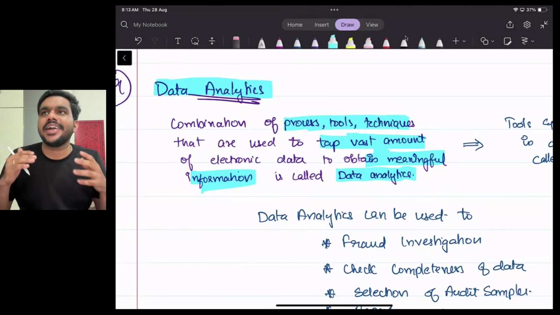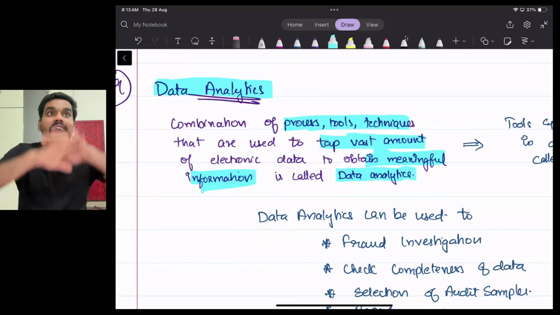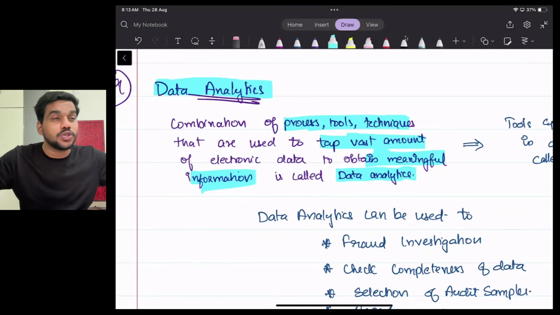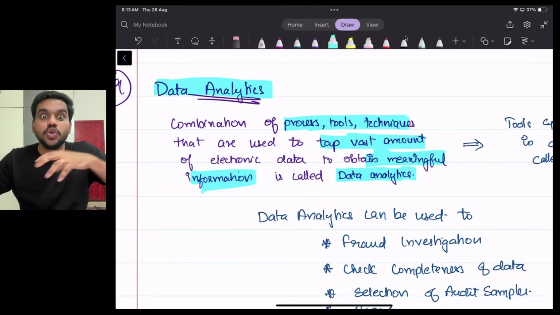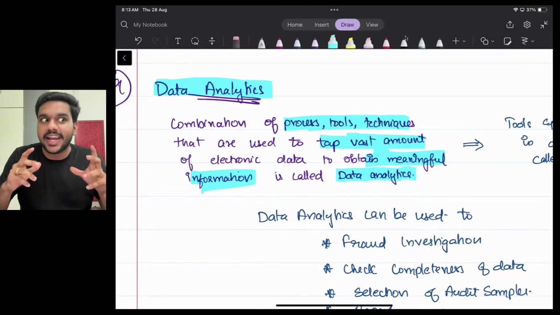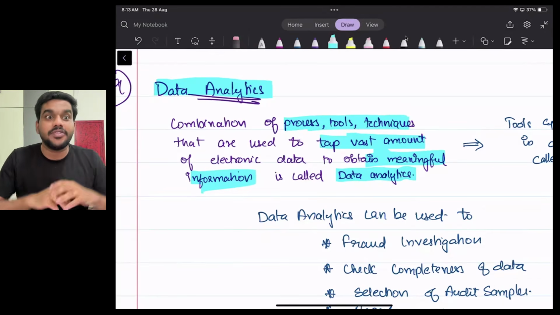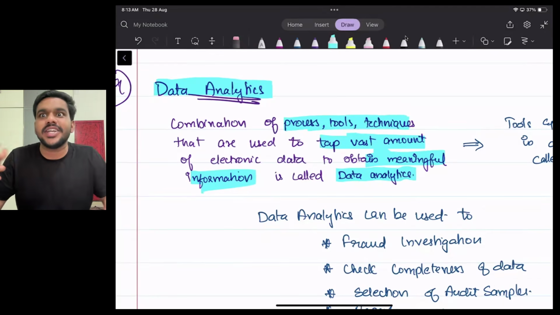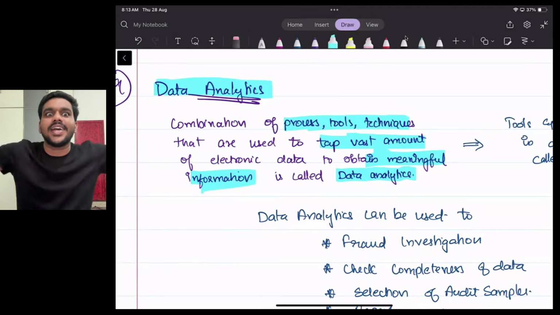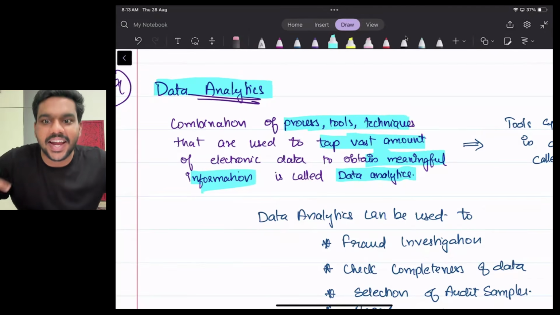In simple words, I can define data analytics like, if there's a large volume of data, it's very difficult for me to check each and every data, right? So I will use this particular process called data analytics. Data analytics will help us to derive some meaningful information from the large volume of data. If there is use of some technology to analyze large volume of data, that is called data analytics. Okay.